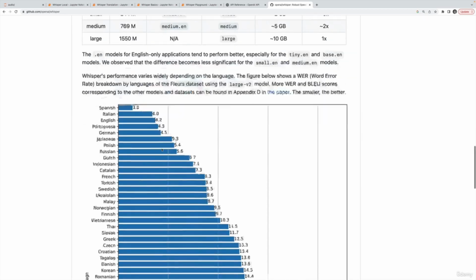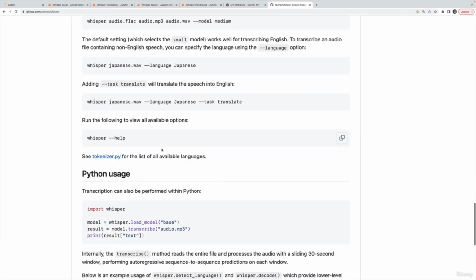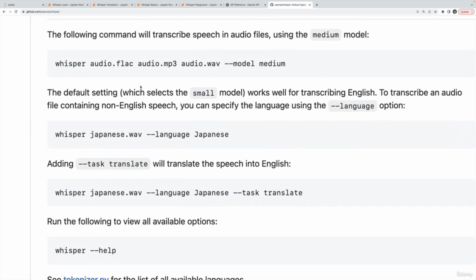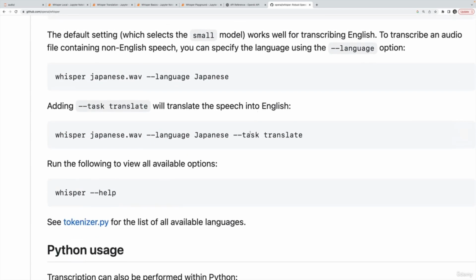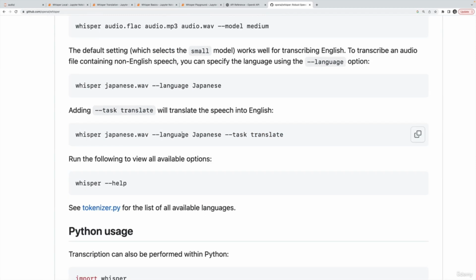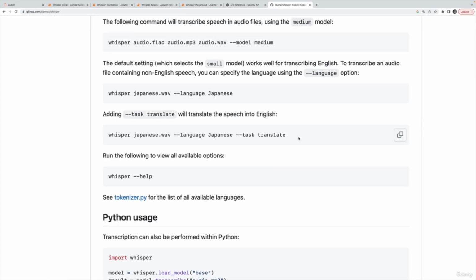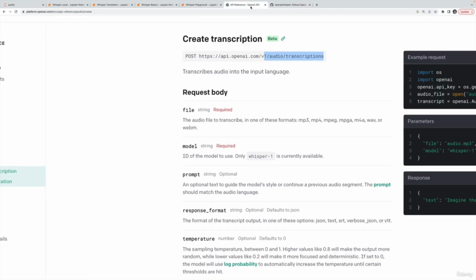There's more that you can do with the Whisper model itself, including a command line interface where you can provide files and have it transcribe the text for you. But also you can have it translate speech into English if you pass translate to the command line as well. And it can do language detection. It can even do multi-language files. I won't show a demo of that, but it's possible. It's a little buggy. So there's more that you can do here than you can do using the API endpoints. I assume that will change eventually.